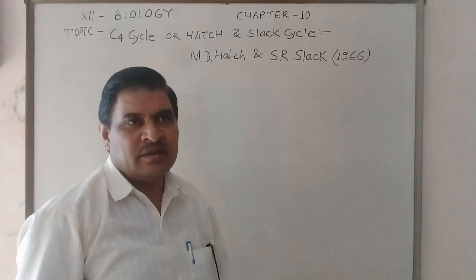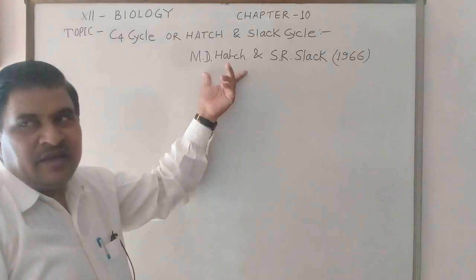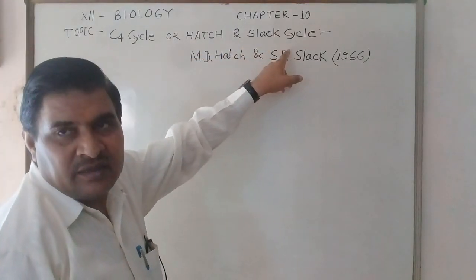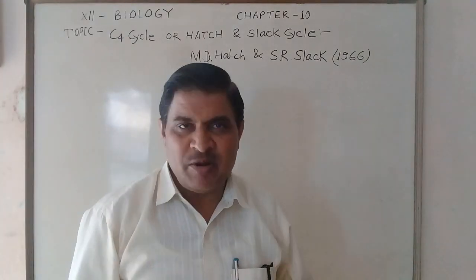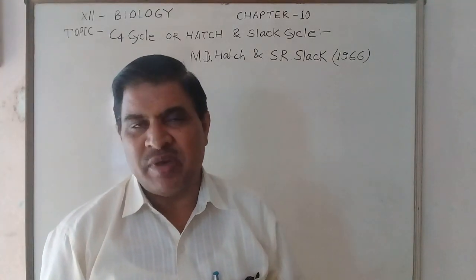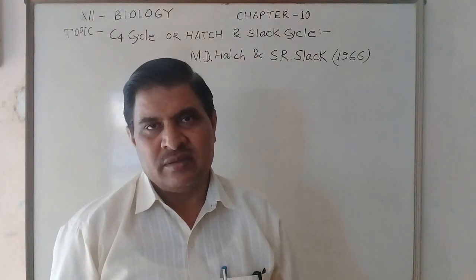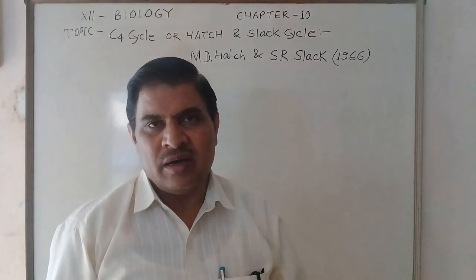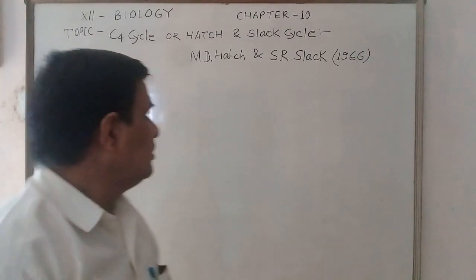That is why, in honor of Hatch and Slack, the cycle is called the Hatch and Slack cycle, and on the basis of the first stable product being a 4-carbon compound, it is called the C4 cycle. Sometimes it is also called the dicarboxylic acid cycle.